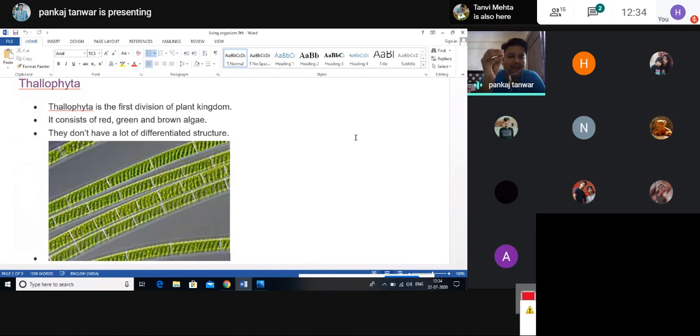The root, stem and leaf are not well differentiated in Thallophyta. Vascular bundles are absent. Vascular bundles are not well developed in Thallophyta.